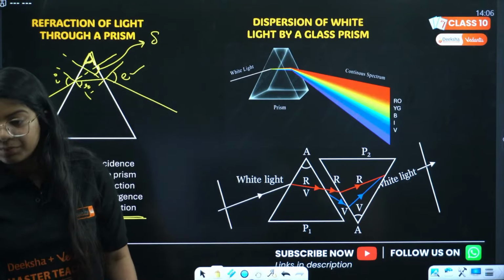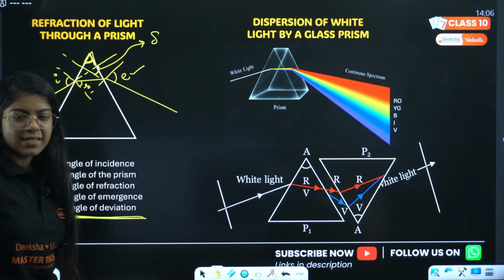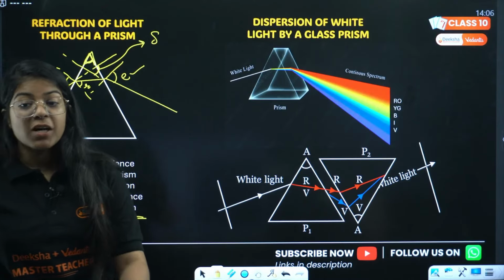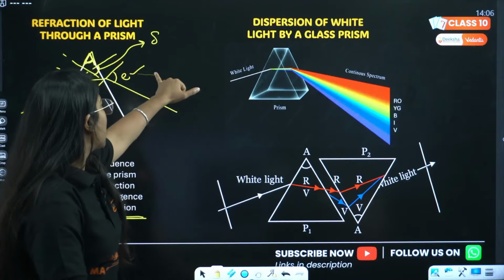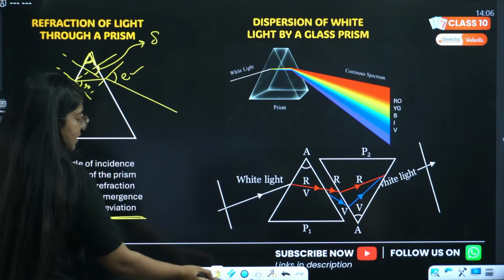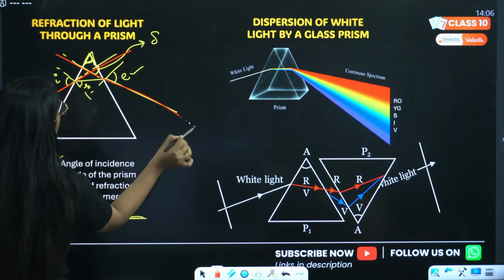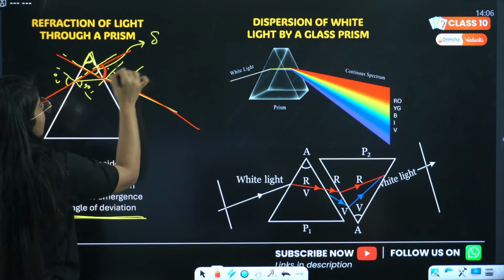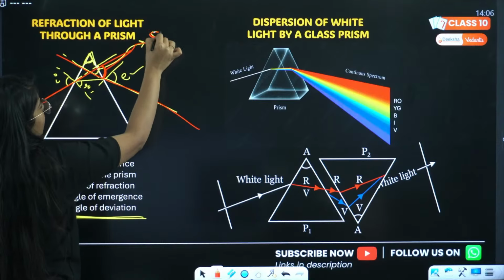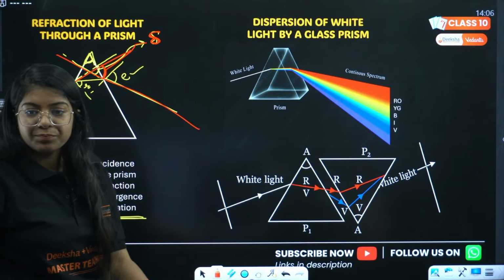Very good, very good. Emergence, yes, Sudhanshu. Emergence is this angle, Sudhanshu. I am asking the angle between the incident ray and the emergent ray. This angle is called angle of deviation, right?